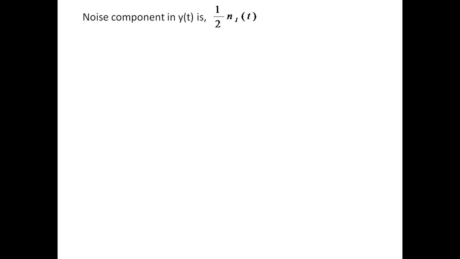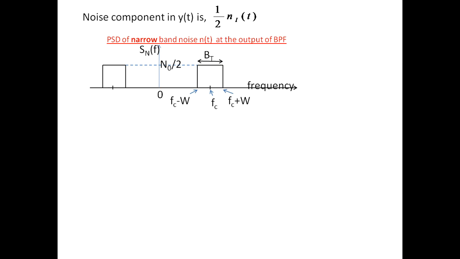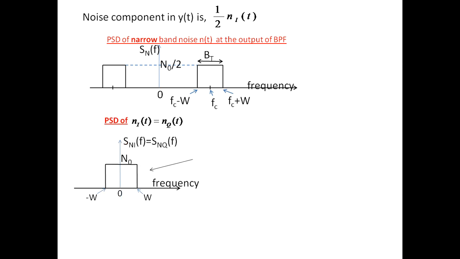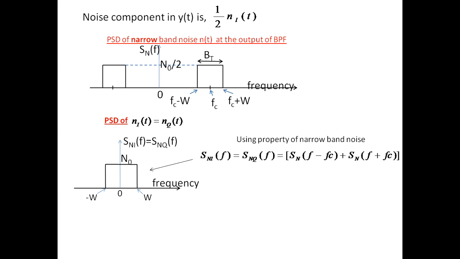The noise component in y of t is half Ni of t. As we know, the PSD of the narrowband noise n of t is equal to N0 by 2 within the bandwidth BT. Then the PSD of Ni of t, equal to Nq of t, is given as shown in the plot.